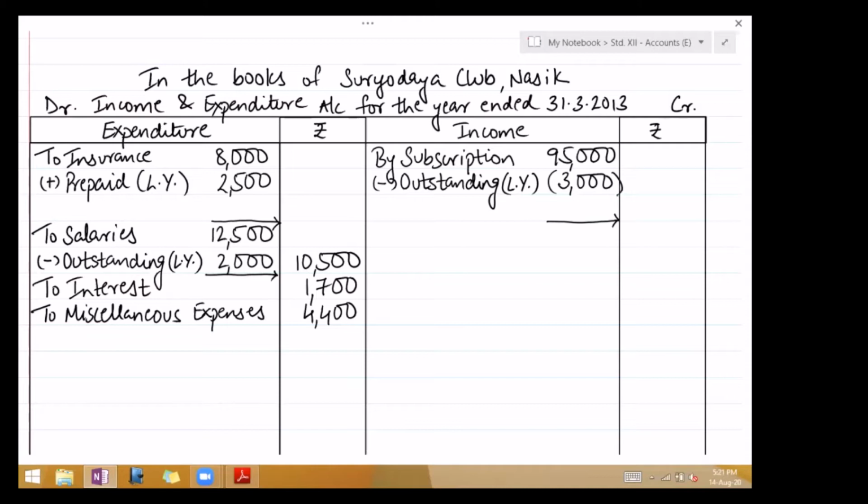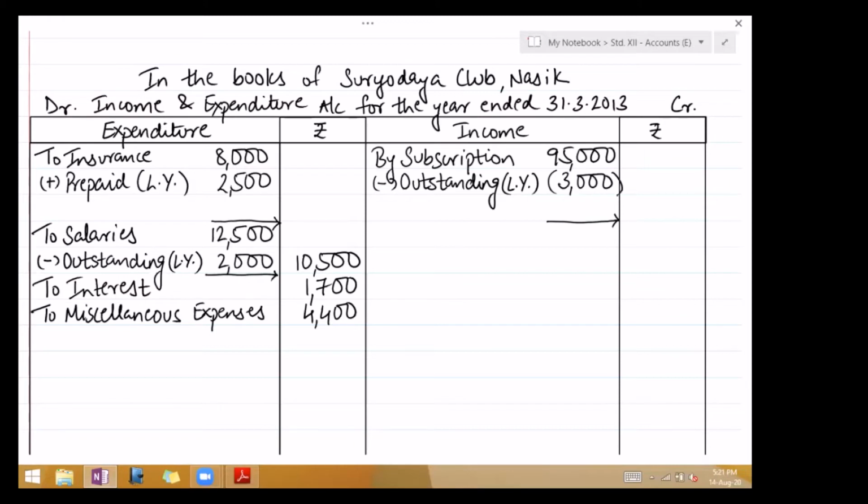So don't forget that for every problem, before you even read the problem, if you feel you're going to get confused with this, make it a point. The moment you draw the format, take a pencil and write plus outstanding, minus pre, for current year. For last year, do the opposite. This is what you should be doing.